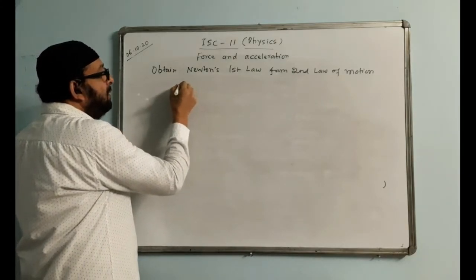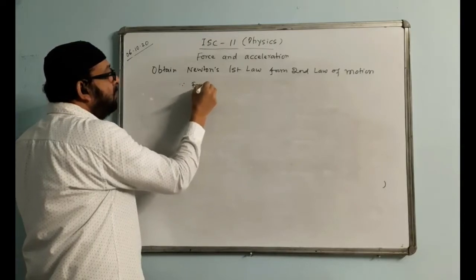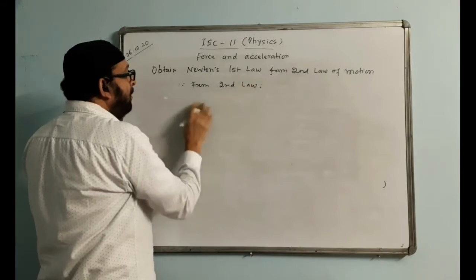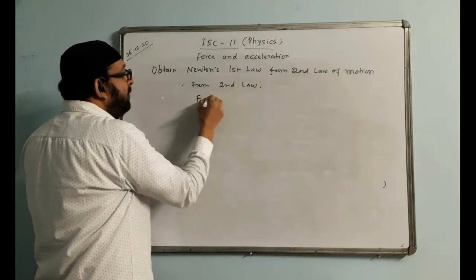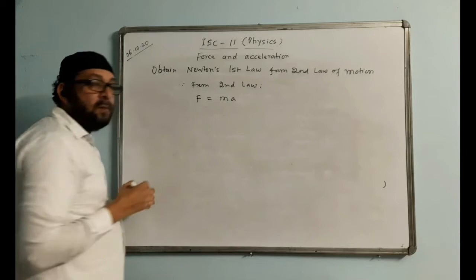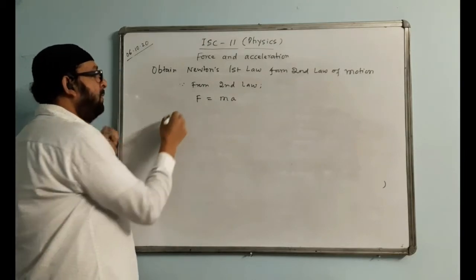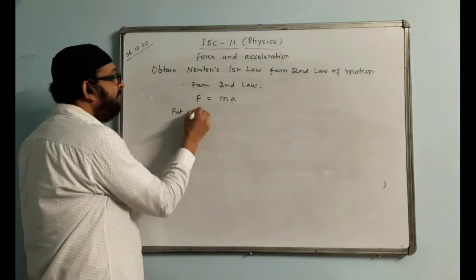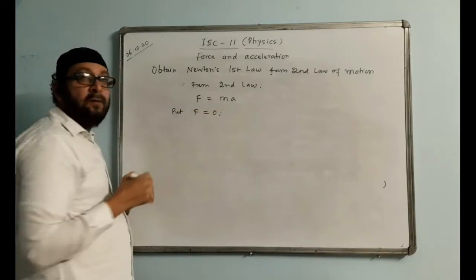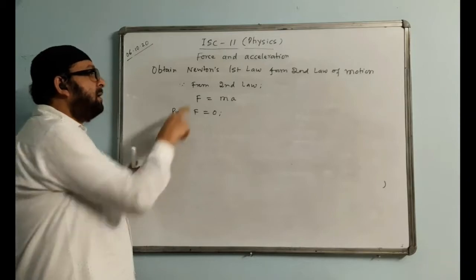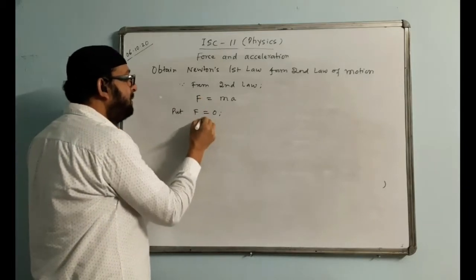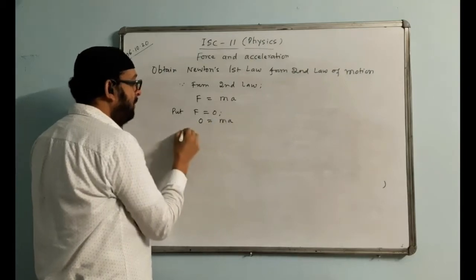For that we do this derivation. From the second law, we write F equal to ma, force is equal to mass into acceleration. Here we put F equal to 0, we make the external force 0, that is, in the absence of force, so we know that 0 is equal to ma.